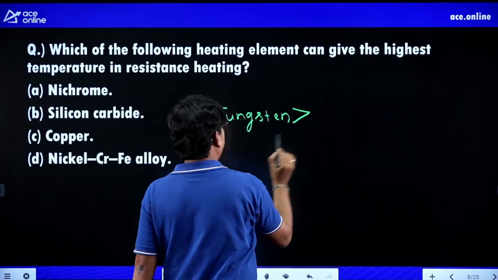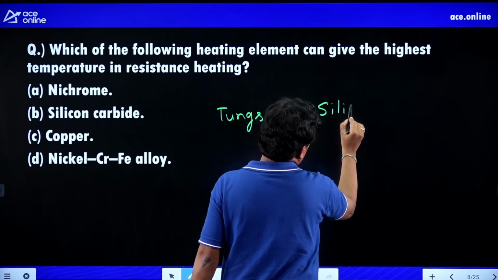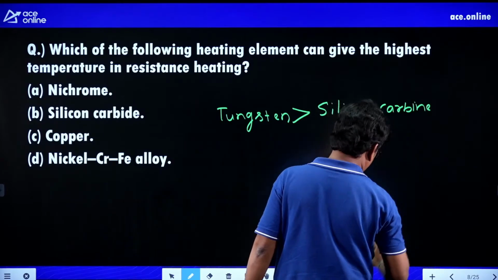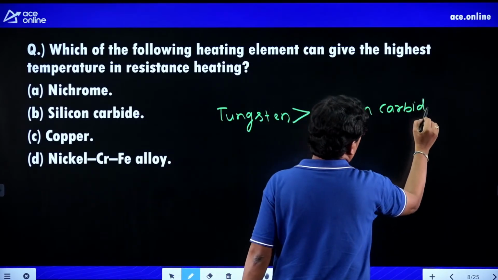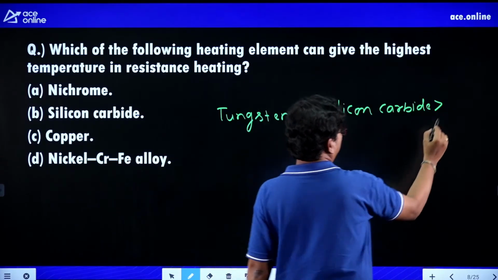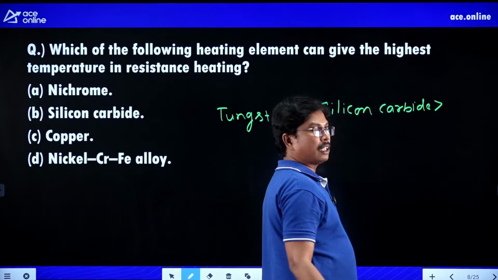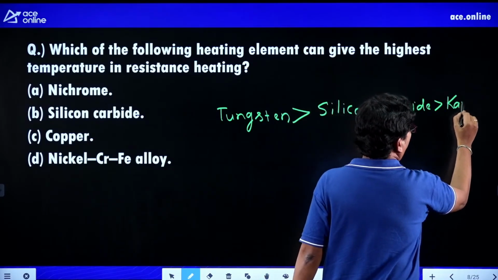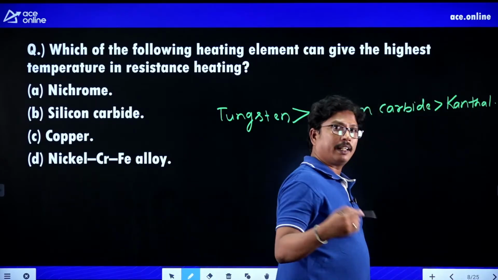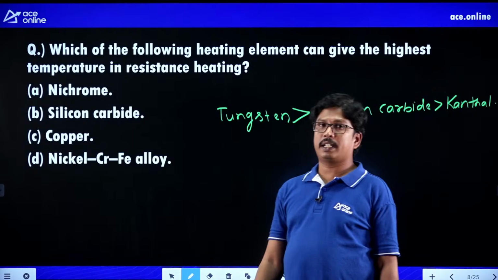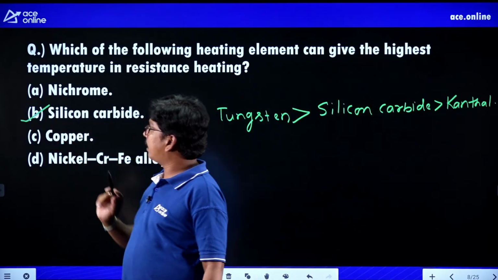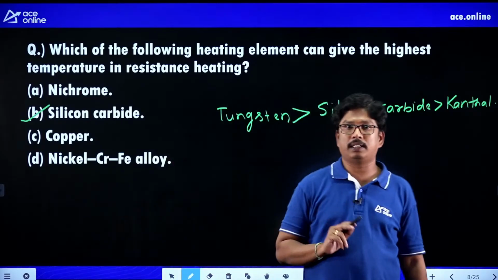After that we have silicon carbide. Later we have the nickel chromium ferrous alloy, which we call kanthal, and beyond that we have nichrome. So from the given options, silicon carbide is the better option for resistance heating.